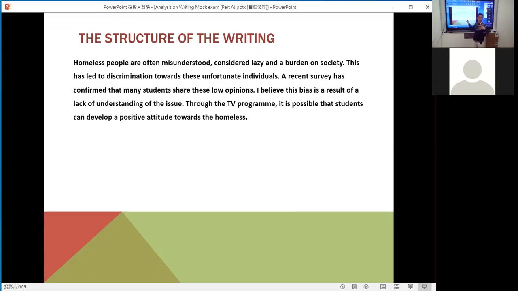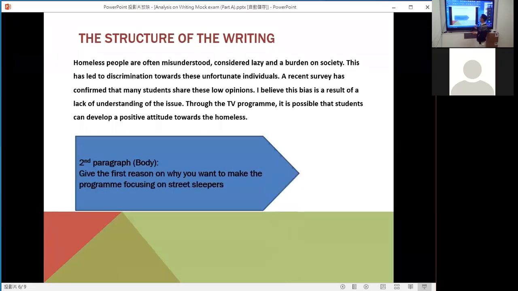Okay, all right. So what is the reason? Okay, it's very clear. We know that many people have a misconception of the homeless, right? So if we have the TV program, we can correct the wrong perception of the homeless from the young people, from the students. Okay, so this is the second paragraph, and this is the body.